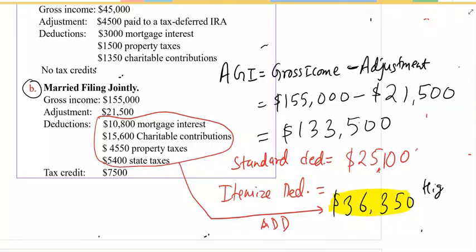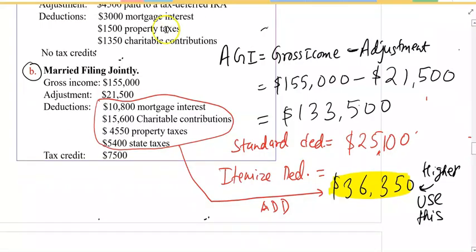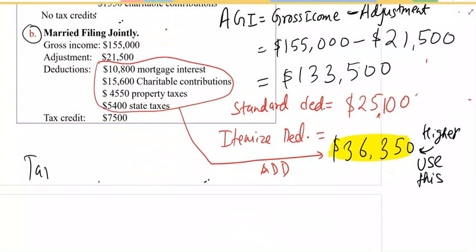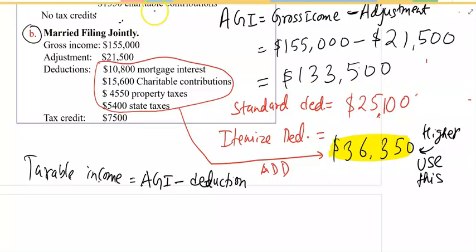Now, since itemized is higher, use this to find the taxable income. Therefore, what's the taxable income? Taxable income equals adjusted gross income minus deduction. Here we're using itemized deduction since it's higher.